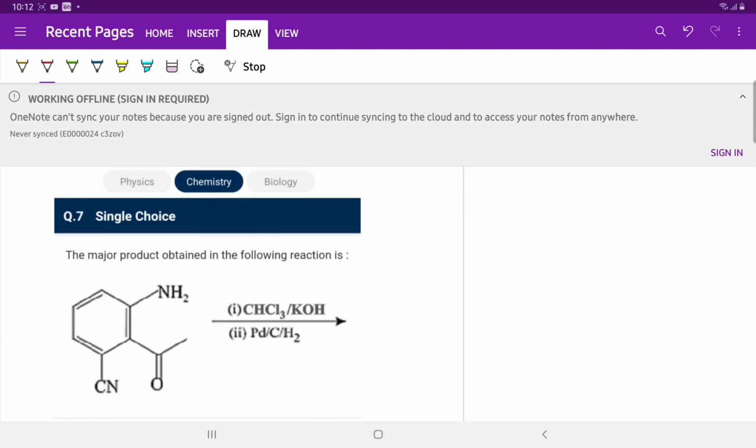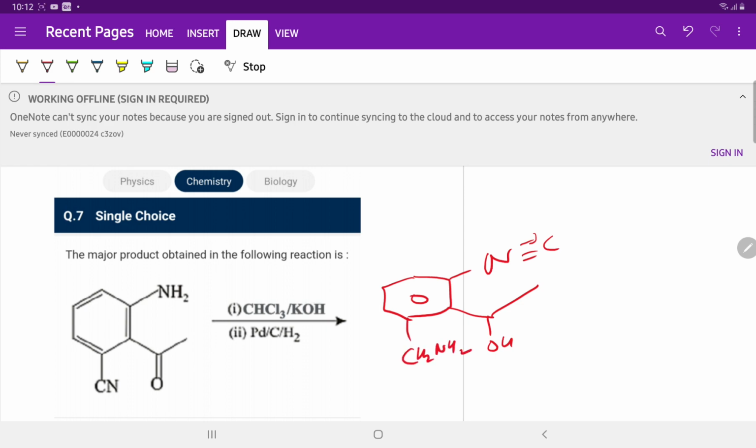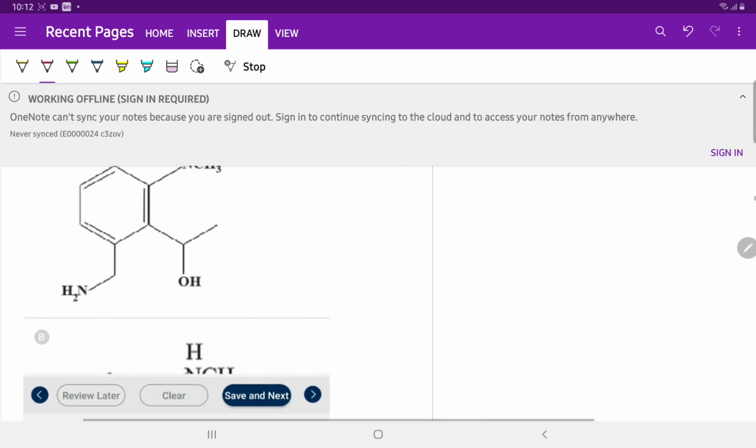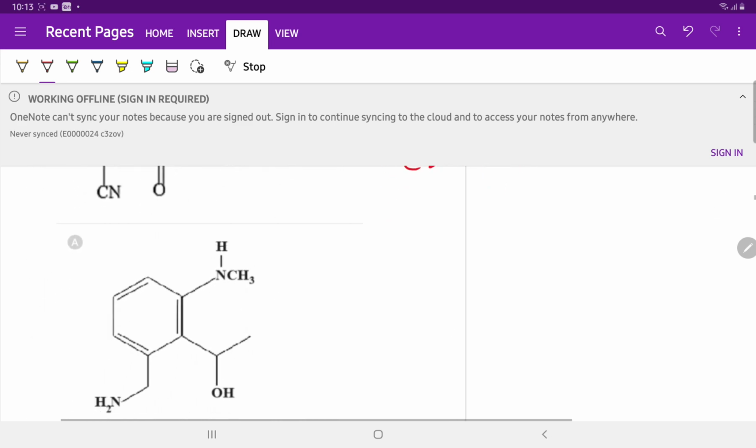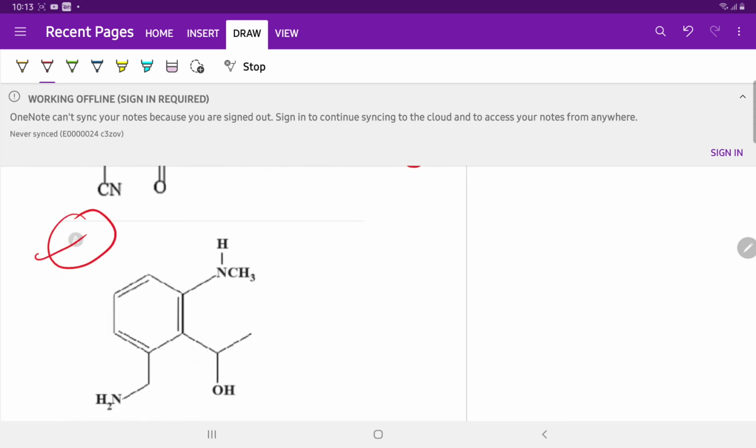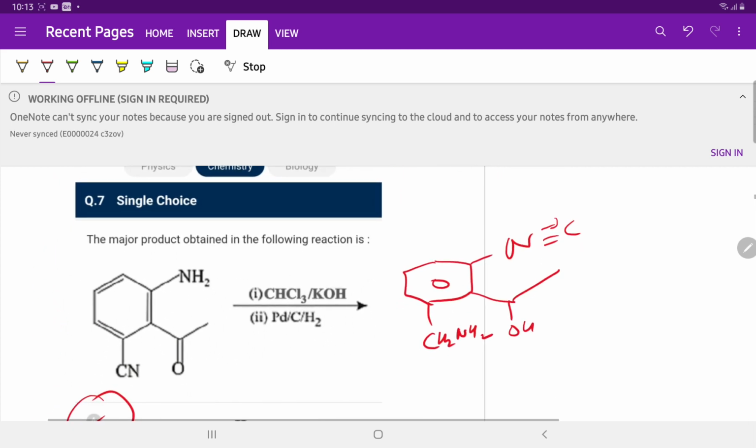The major product obtained in the following reaction. First is the carbylamine reaction, and in carbylamine reaction the primary amine group is converted into an isocyanide group. Palladium on carbon is a reducing agent which converts the ketonic group into an alcoholic group and cyanide into primary amine CH2NH2. So option 1 is correct, I think so.